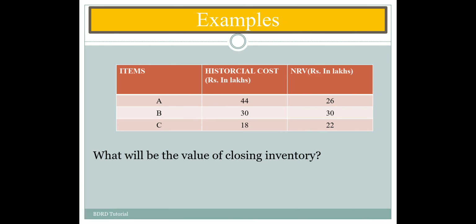Now let us see some practical examples. In this case there are three items, and historical cost and NRV is given. So on the basis of this data we have to value the closing inventory. We need to determine the valuation of closing inventory. As we already know, the value of finished products will be based on cost or net realizable value, whichever is lower.